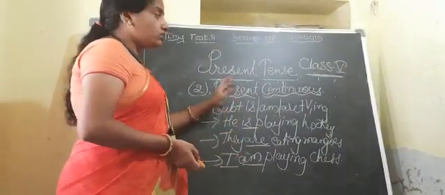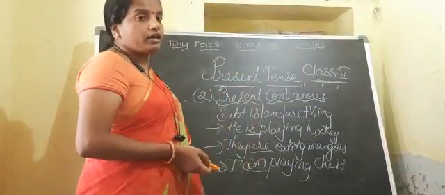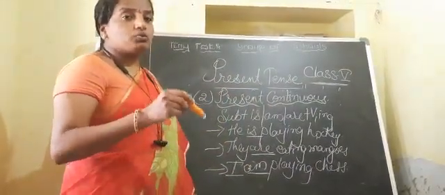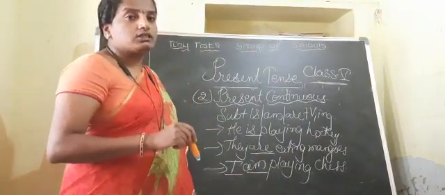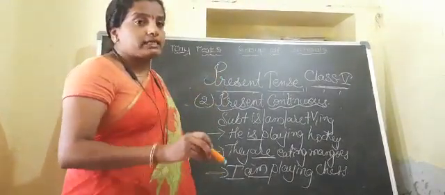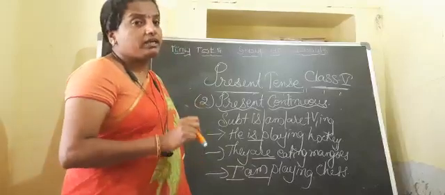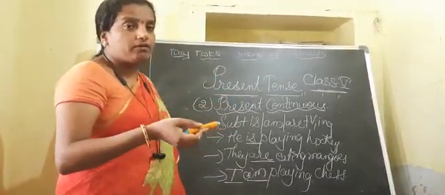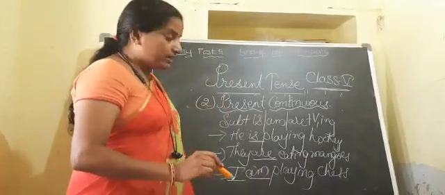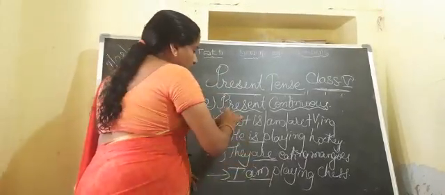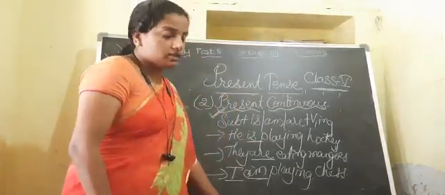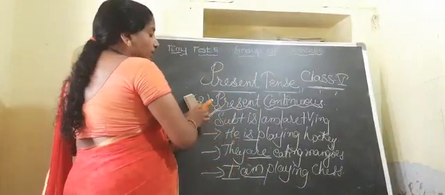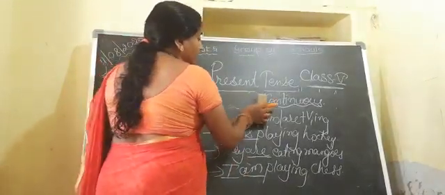So in this way children, we can define the present continuous as a tense which is used to denote the actions which are in progress at the time of the speaking. Is it clear? Now this is the structure for the present continuous. Now we have completed two tenses. Let us discuss the third tense of the present tense.